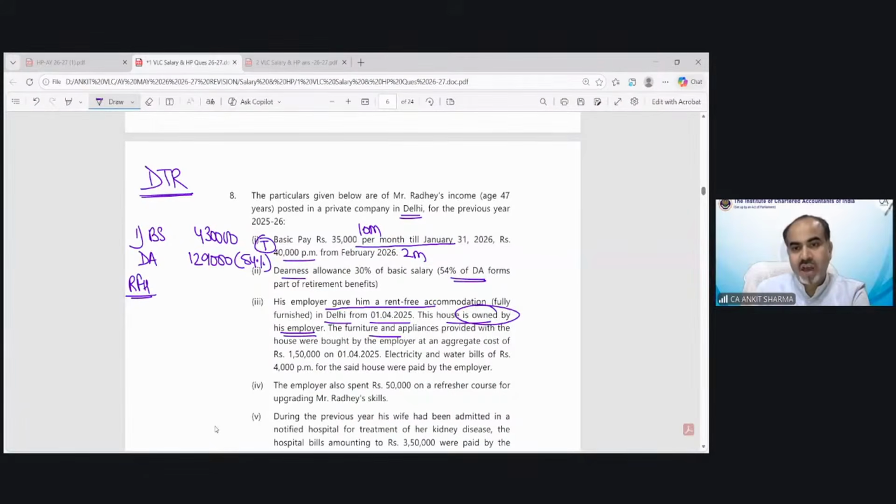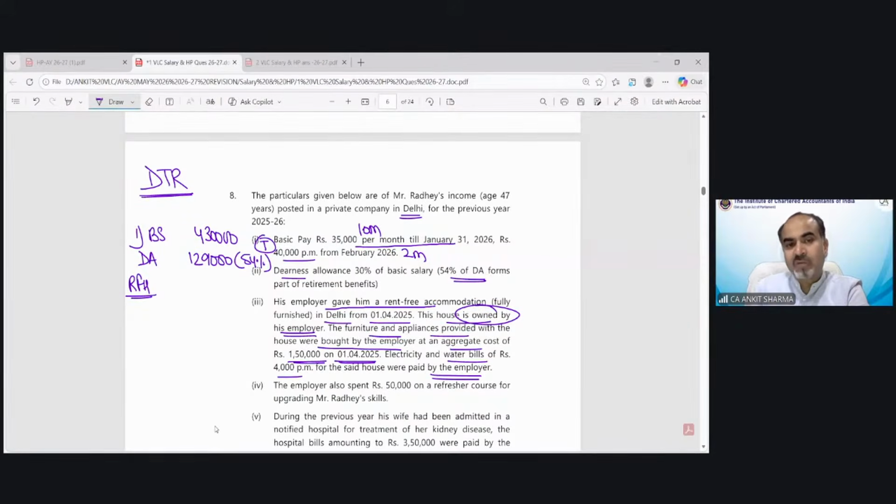The furniture and appliances provided with the house were bought by the employer at an aggregate cost of 1,50,000 on 1st April 25. Electricity and water bill costing 4,000 per month is paid by the employer.